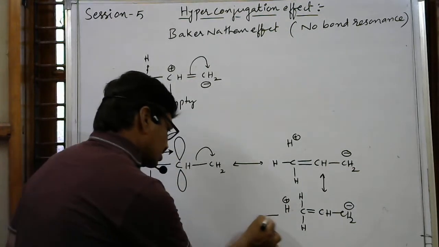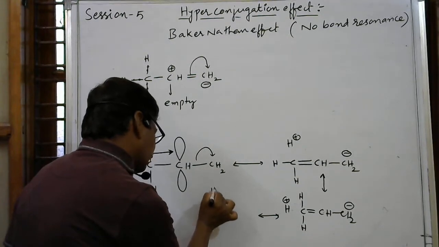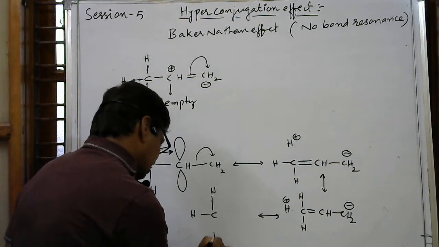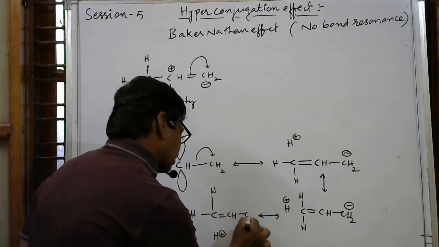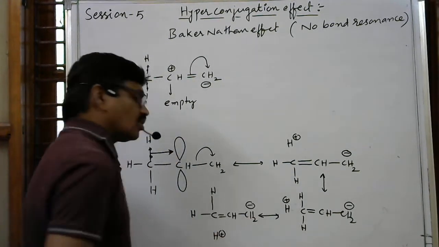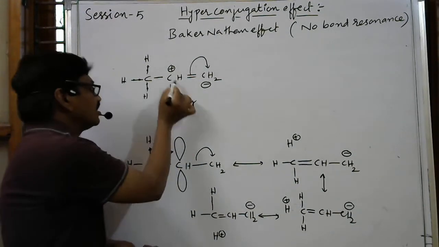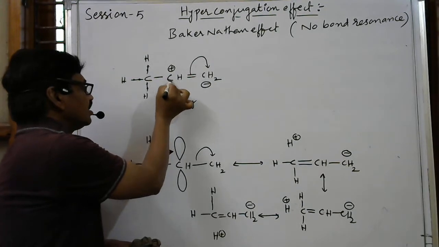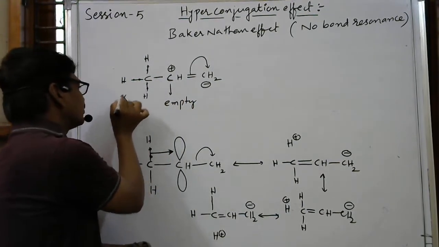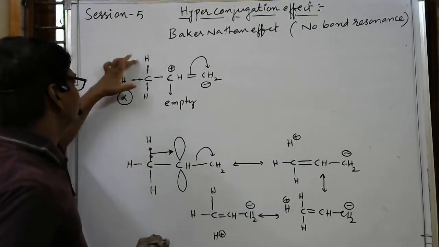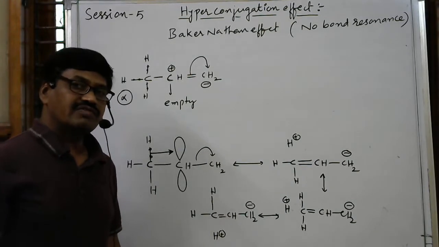Similarly, the next resonance form is with respect to this hydrogen. So all the hydrogens have participated now. Here hydrogen, here H plus. Here double bond, then CH, then single bond, CH2 minus. So how many hydrogens are present on this carbon atom? If you consider this is a double bonded carbon, the adjacent carbon atom to this double bond, or to the functional group, is nothing but the alpha carbon. So on the alpha carbon, how many hydrogens are present? That many no bond resonance forms we can write.